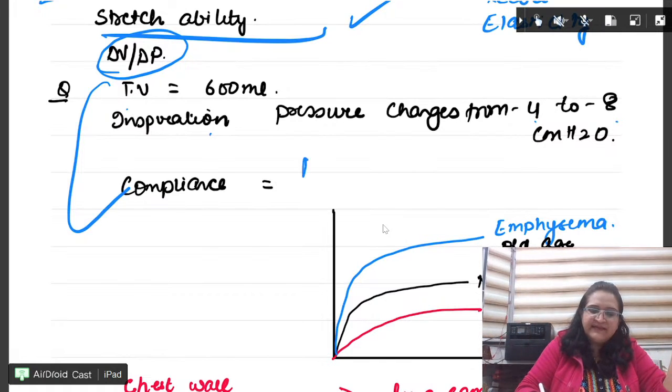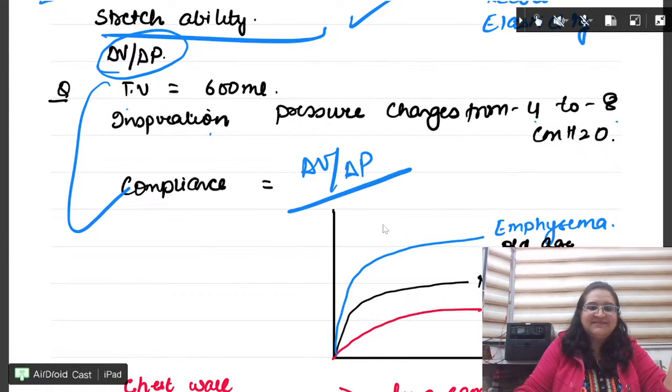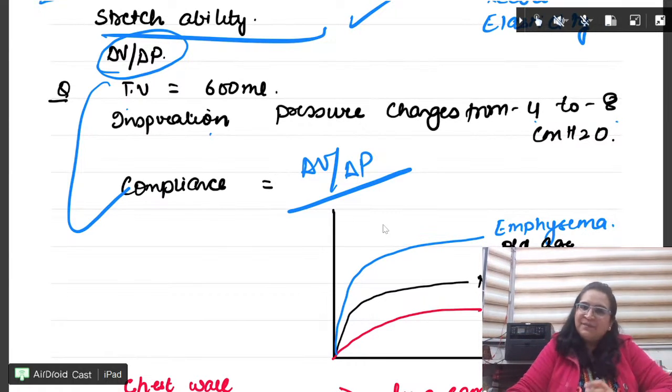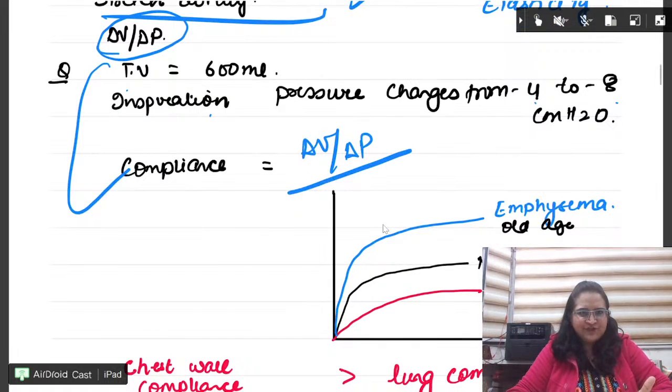Answer it. Delta V by delta P. I don't need to answer. Calculate, beta. 600 by -4 -8. 600 by 4. What will it be? Right? So please remember, these kinds of easy calculations can come in your exam. Okay, it is mental calculation.